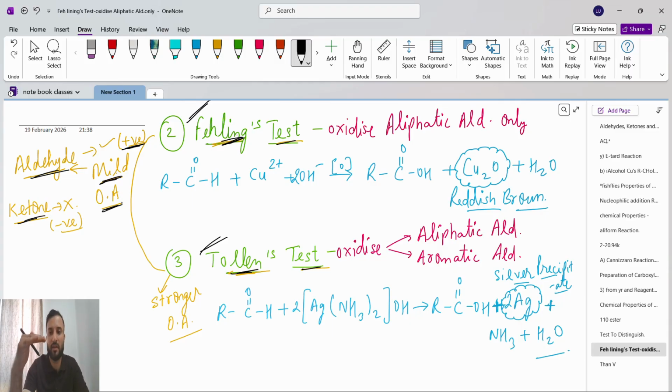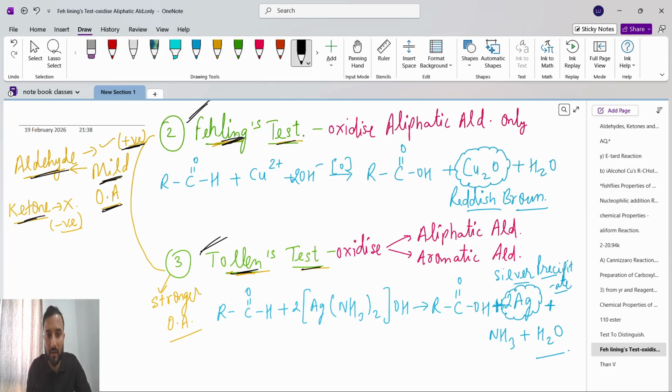Okay, Fehling's solution and Tollens reagent, both are mild oxidizing agents. So that's why both will show the positive test only for aldehyde. For ketone it will not show the test. For aldehyde it will show the positive test, for ketone it will not show any test.